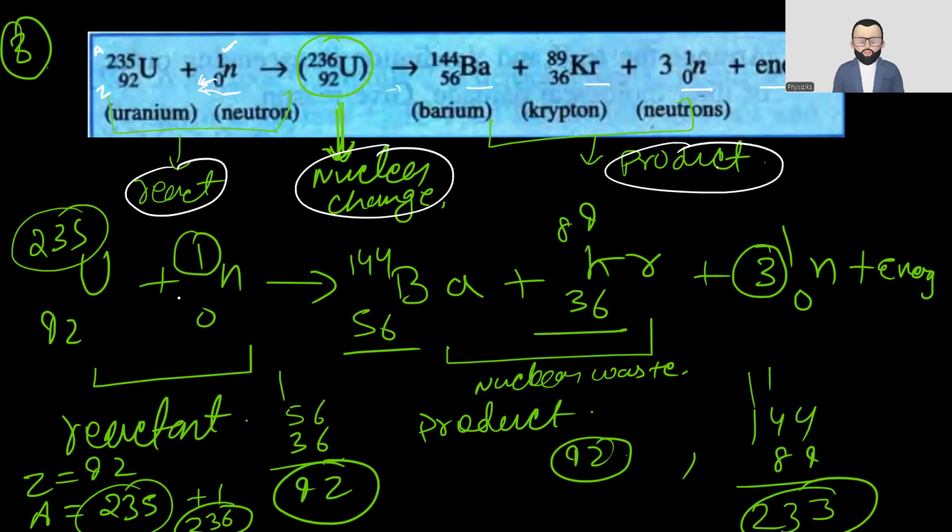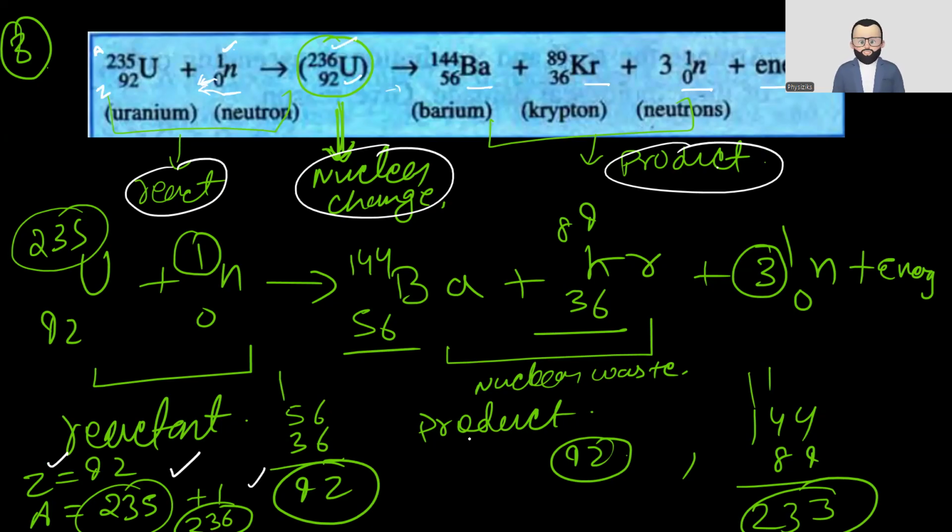The same example I have written here also: uranium 92, 235, okay? This is the reactant. So Z is 92, atomic mass is 235. When the neutron is added, it is added into the atomic mass, so it becomes 236, 92. Same.